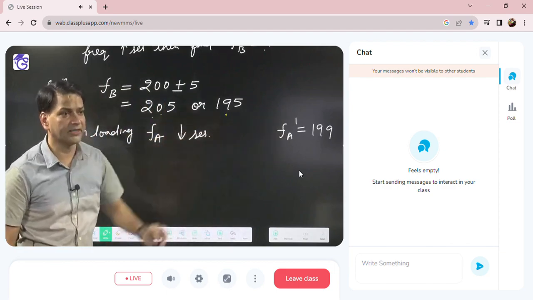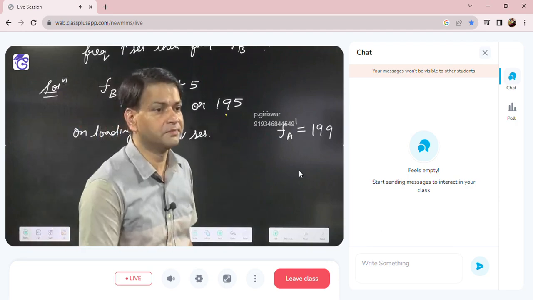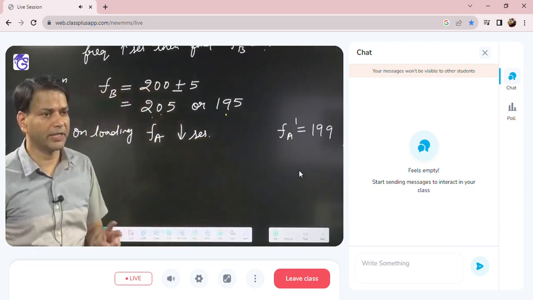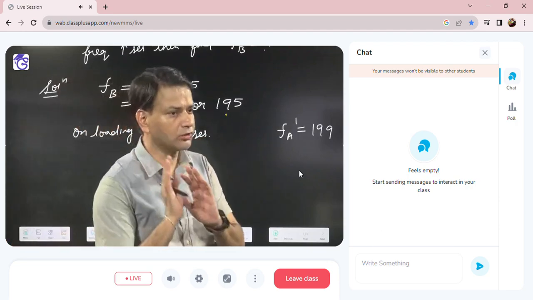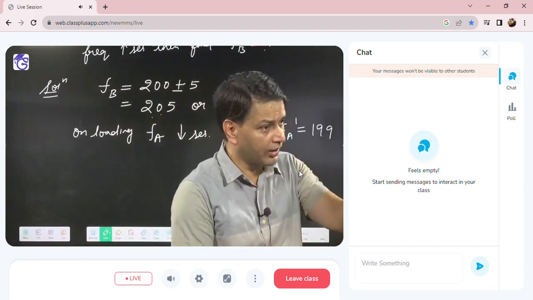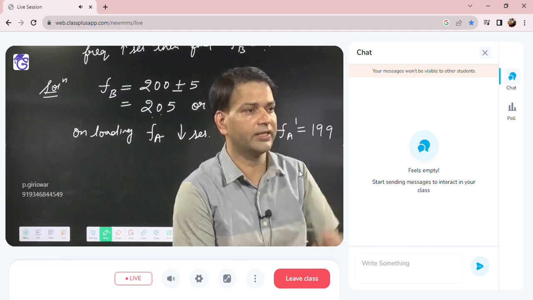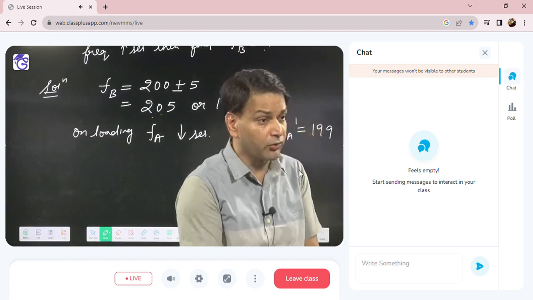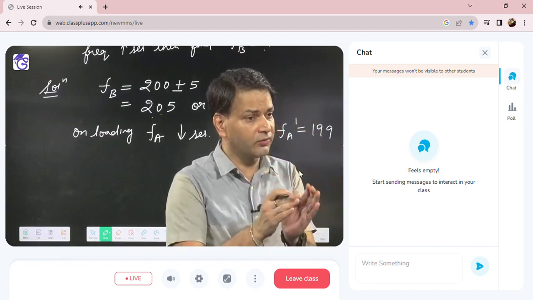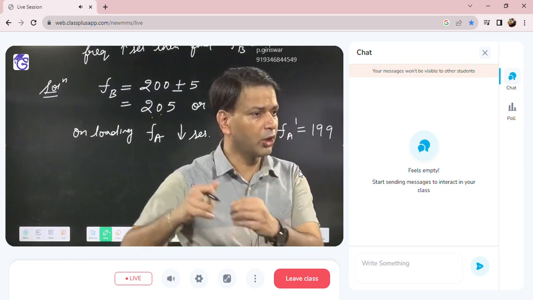205 and 199. What is the difference now? First slide. It becomes 6. Now earlier the beat frequency was 5. Now if I am taking the frequency of B as 205, so 205 and 199 difference is 6. Beat frequency increases. So one option we will verify, one option we will reject.